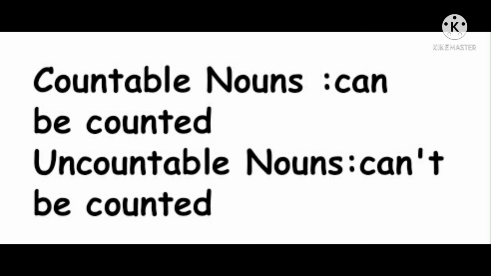But in the case of uncountable noun, we cannot put a number before them. That means we cannot count them and they have no plural form. For example, luggage, furniture, paper, etc.